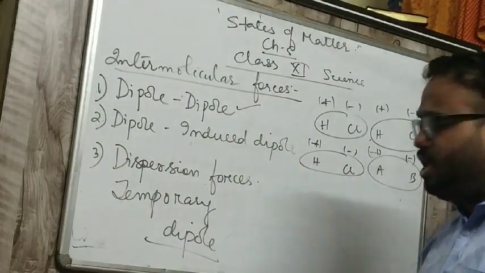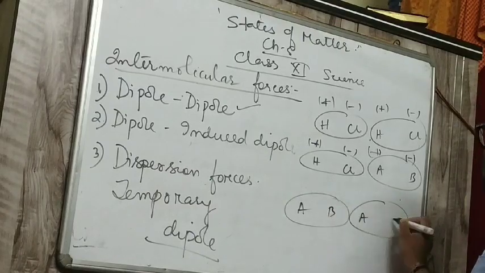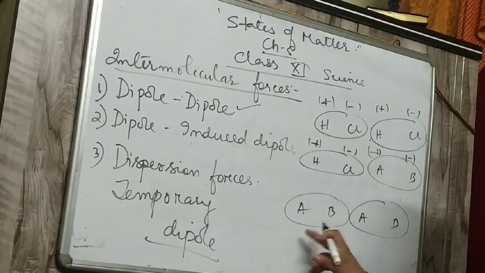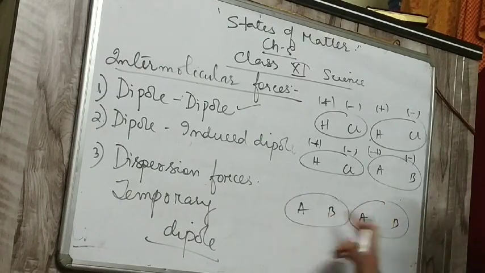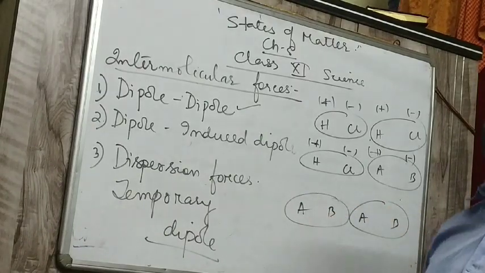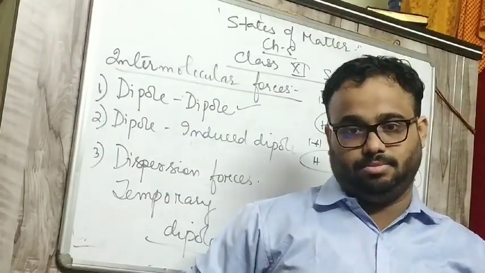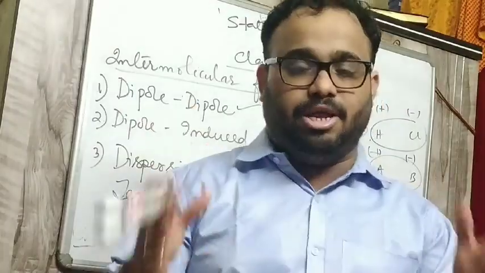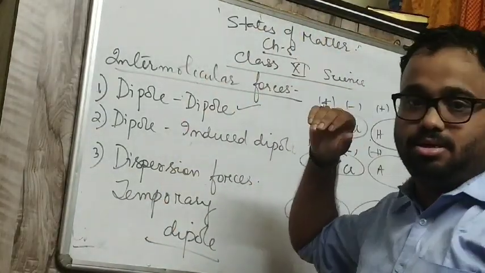And what will be temporary? Take two temporary dipoles. Forces between these two dipoles are called dispersion or London forces. So this is a summary of the types of intermolecular forces in this chapter.